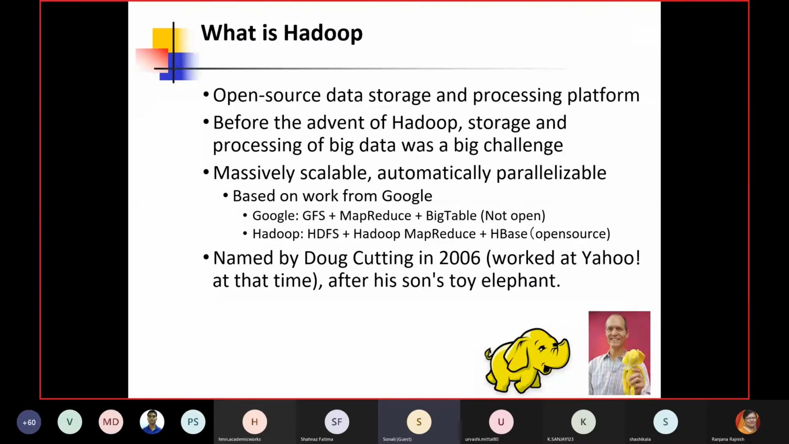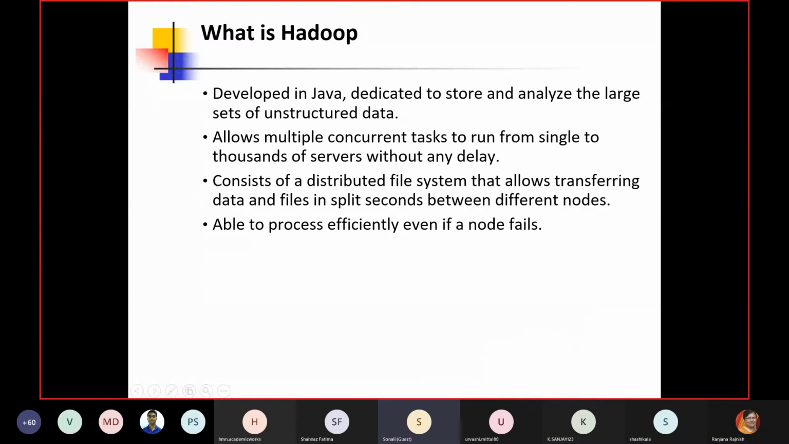As far as the name Hadoop is concerned, Hadoop is basically a storage and processing platform. Okay, and it is open source. It is based on the efforts taken by Google. Earlier it was not open source, but later it came as open source. Here basically we can do massively scalable parallel execution. Okay, so it is a storage and processing tool. The name Hadoop comes from this toy which you can see in this picture.